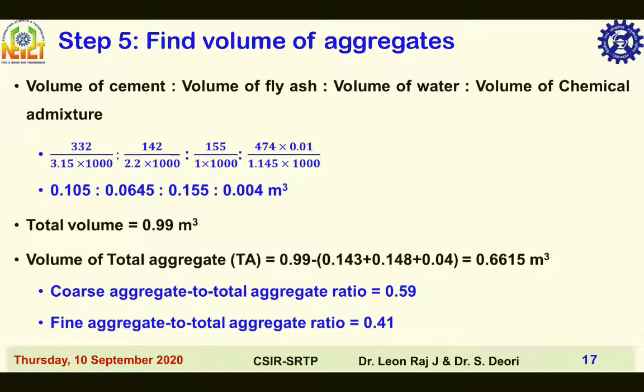Here the total volume of concrete is equal to 0.99 meter cube. Volume of total aggregate is equal to volume of concrete minus sum of volume of cement plus fly ash plus volume of water plus chemical admixture. So you get 0.6615 meter cube. Then the coarse aggregate by total aggregate ratio is 0.59. Fine aggregate by total aggregate is 0.41. So slightly it is modified, and why and for what reason it is modified will be explained in the next slide.